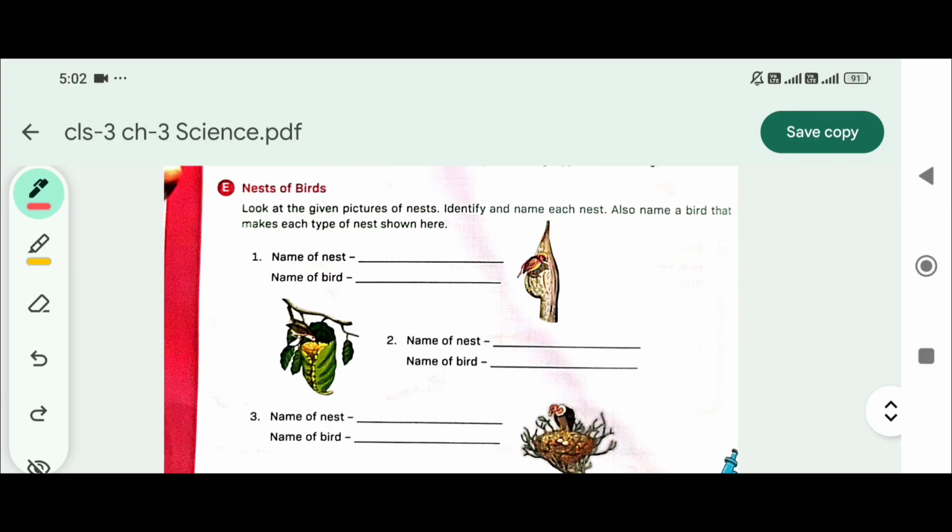Now look at the given picture of nest. Identify and name each nest. Also name a bird that makes each type of nest shown here. Name of nest: pendant nest. Pendant nest. Name of bird: weaver bird. Weaver.